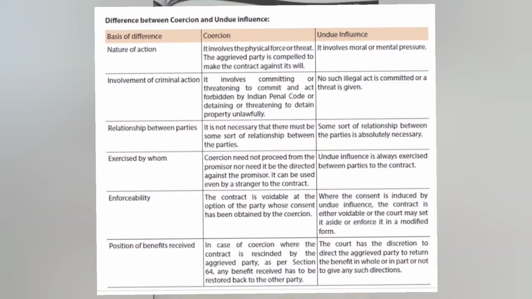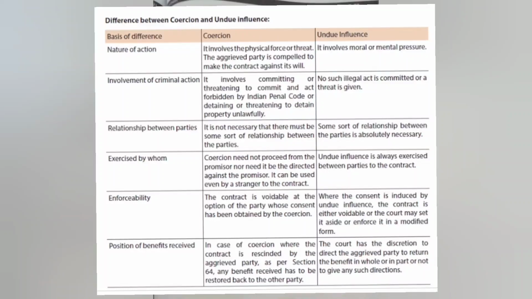Exercised by whom? Coercion need not proceed from the promisor, nor need it be directed against the promisor. It can be used even by a stranger to the contract. But undue influence is always exercised between parties to the contract. Enforceability. Like how we watch in movies, they keep on pressurizing or threatening, saying we will kidnap your kids, and that is how they make them enter into such contracts. That all comes under coercion, which is completely illegal.